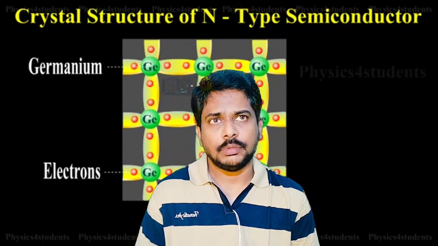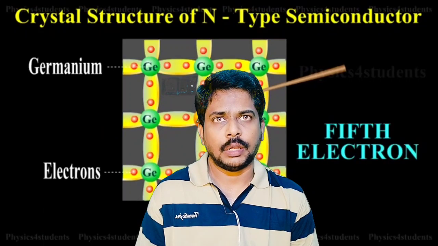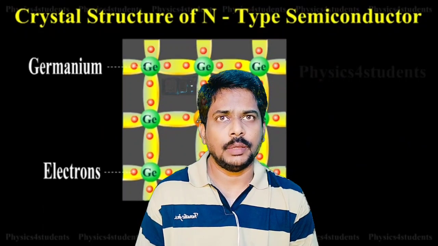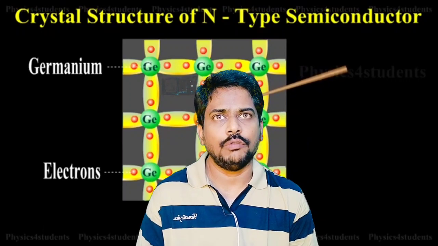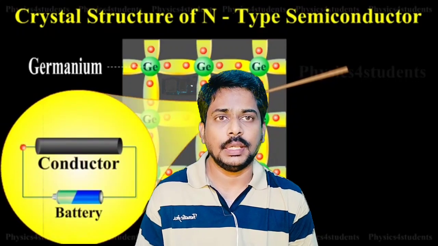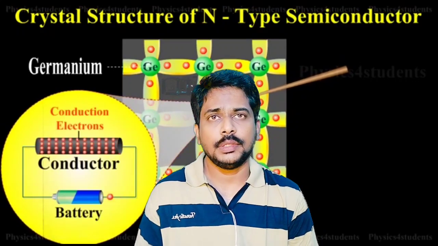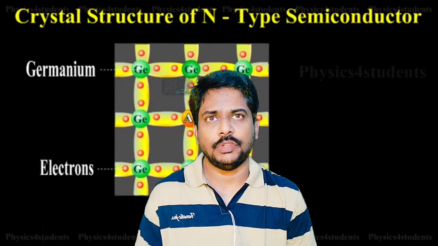One of the pentavalent atoms will replace a germanium atom, and there is 1 electron left unpaired. This electron is now free to move throughout the crystal, thus increasing the conductivity of the material.